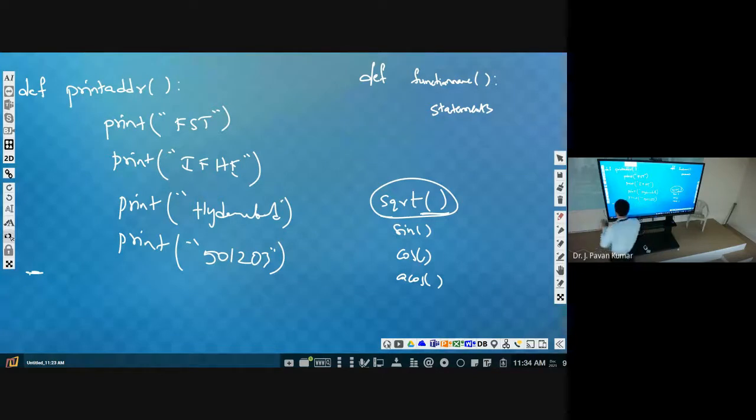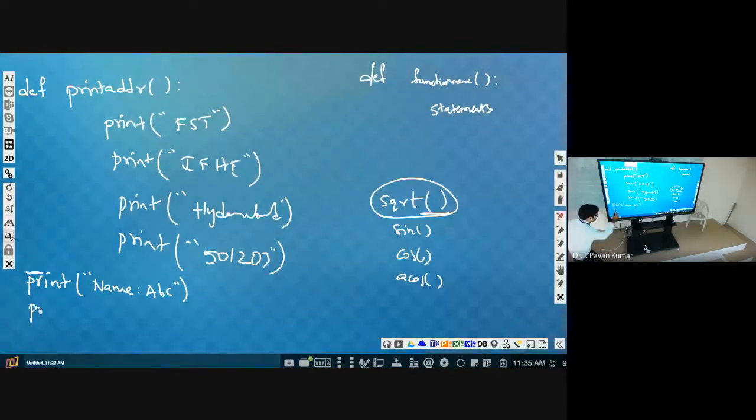Now here we will write print name, and we want to print the address. Print address is the name of the function, so just as we used sqrt, similarly here we use print address, then parenthesis.